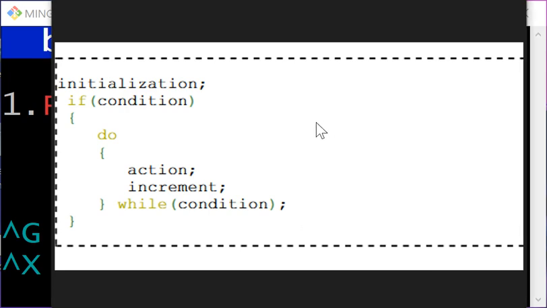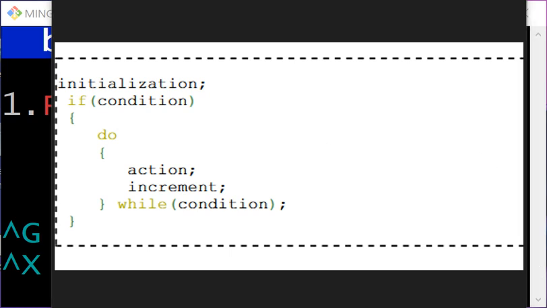In such cases the compiler will simply generate this sequence right here. As you can see, the initial sequence, and then the if statement here, and inside a do while loop which performs some action, increments a value, and then performs a while check.